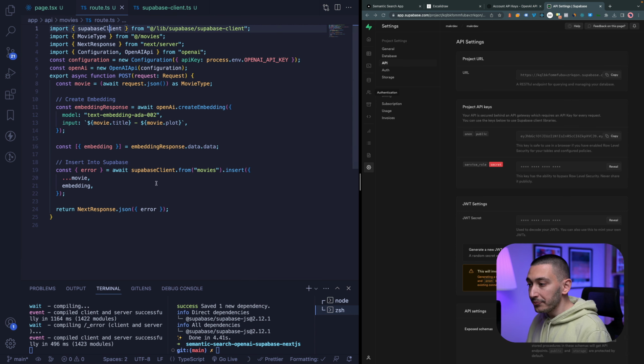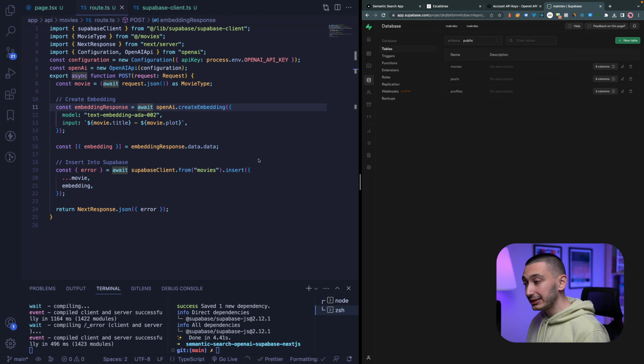Okay, cool. Now, since we created our Supabase client, we can insert data, right? But first, we need to create this table in our Supabase, in our Postgres database. As you can see, this table has an embedding column, but this column has a special kind of type called vector. Let me show you how you can create this type of column in your Postgres database with Supabase.